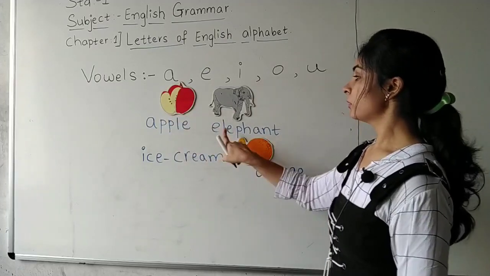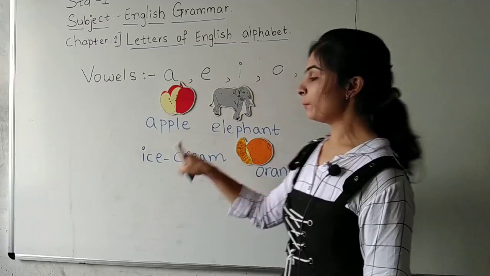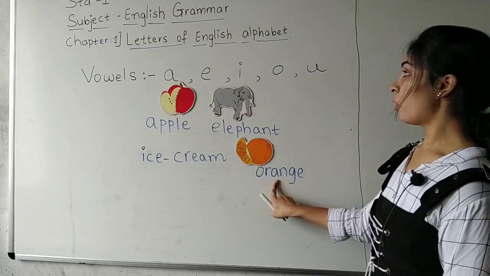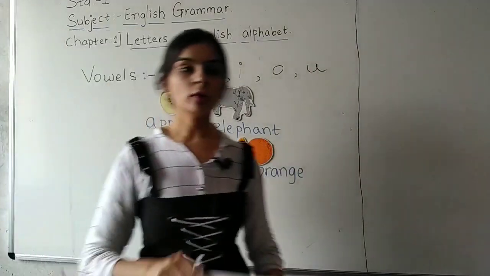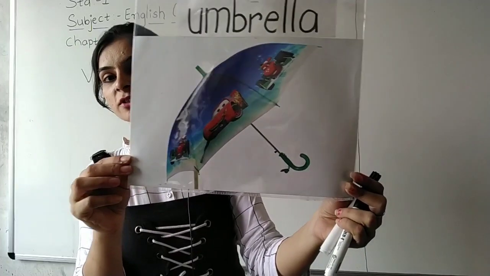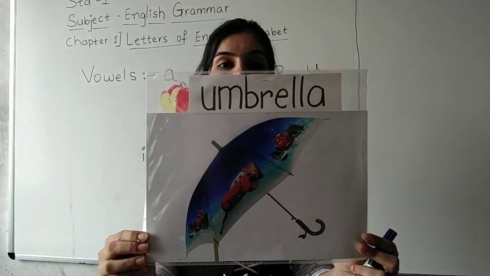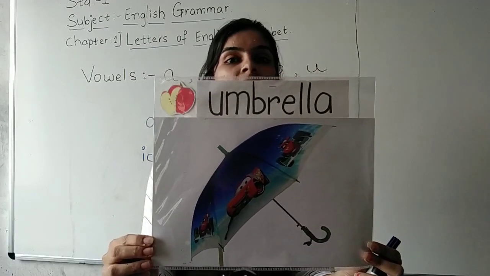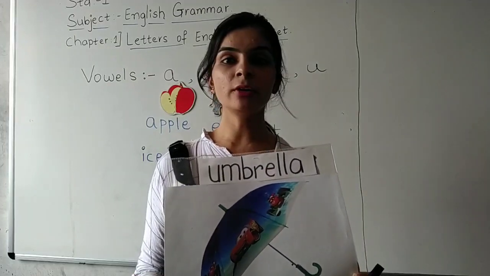This is apple. This is elephant. I for ice cream. Then this is orange. One last letter, U. Look at this picture, students. What is this? Look at this picture, everyone. This is an umbrella. What is this? Umbrella. You know, when it is raining, what do we use?